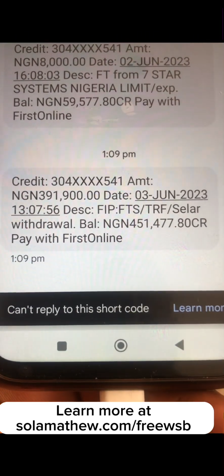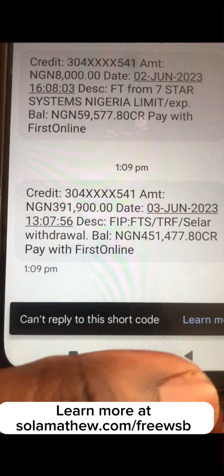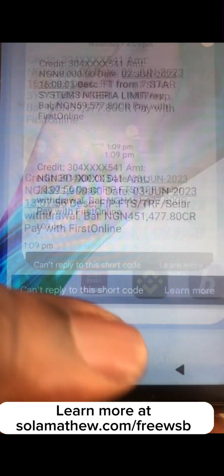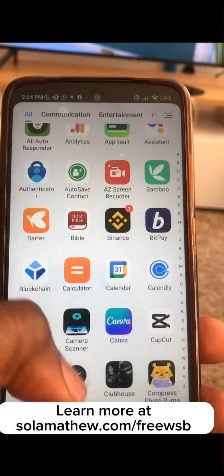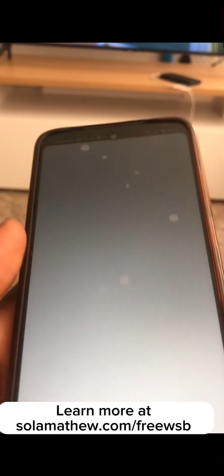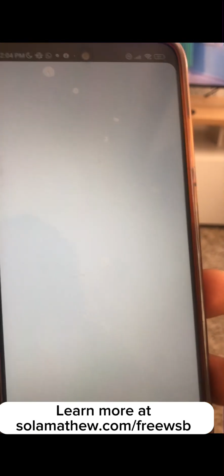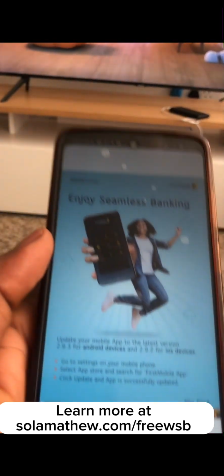So guys, this is absolutely real. It's super real, right? Now let's check my bank account. This is the first bank account, first money. Let's see if the money is actually in my bank account, because some people are like, oh, that's just a text message. So I'm just going to use my thumbprint to log in.